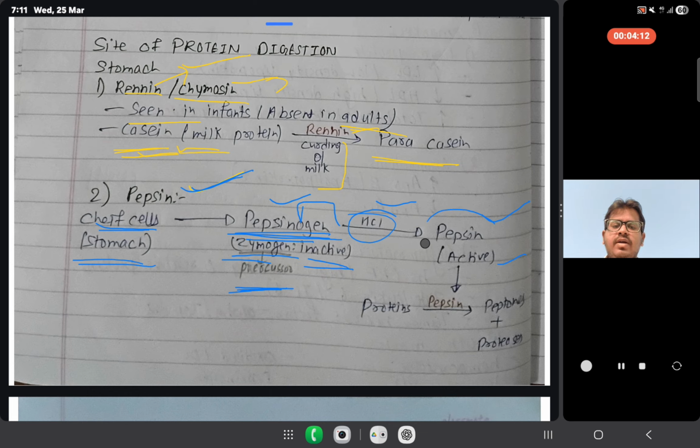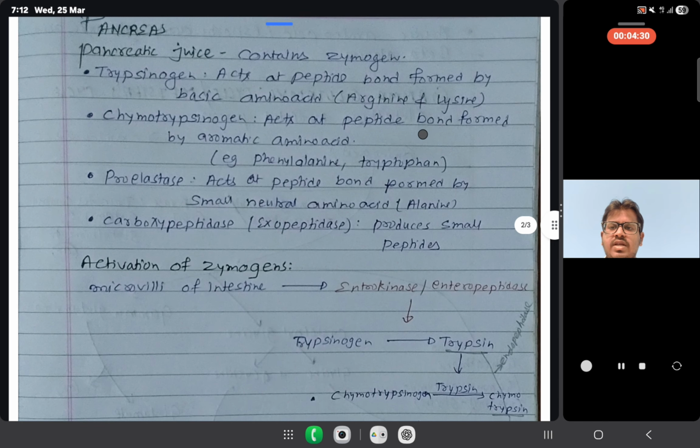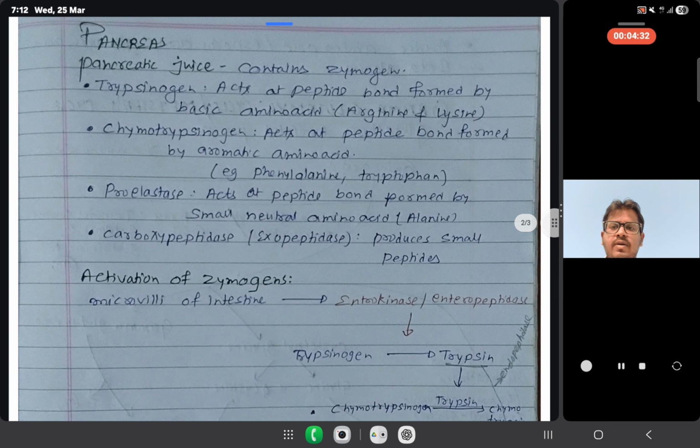So what is the work of pepsin? Pepsin's work is to convert protein into peptones and proteoses. Now we move to the next enzymes, which are from the pancreas.